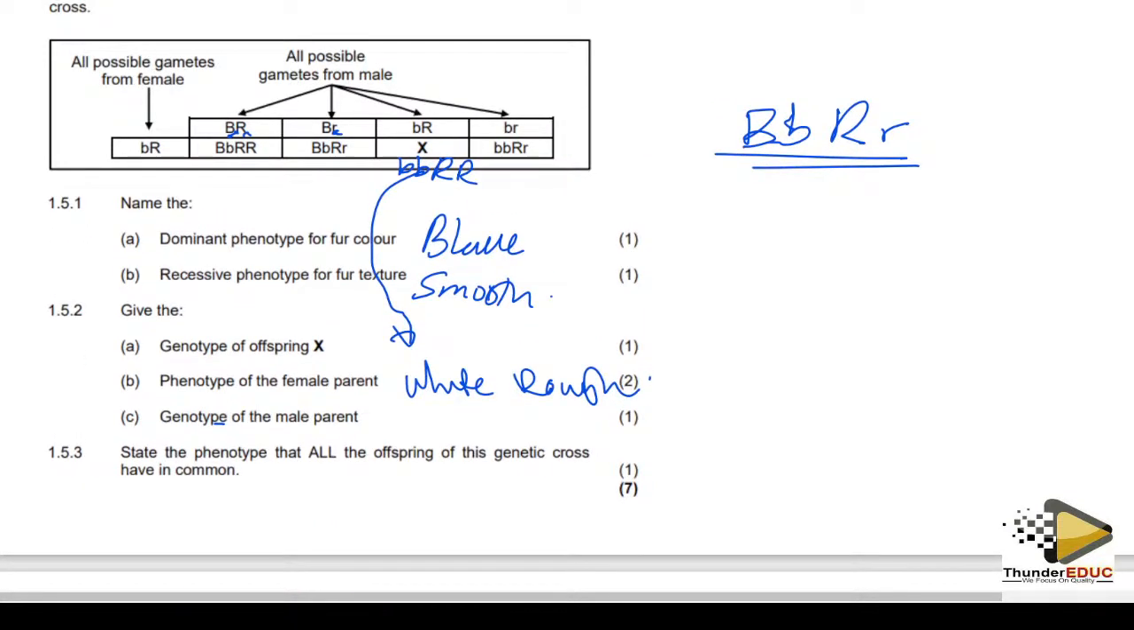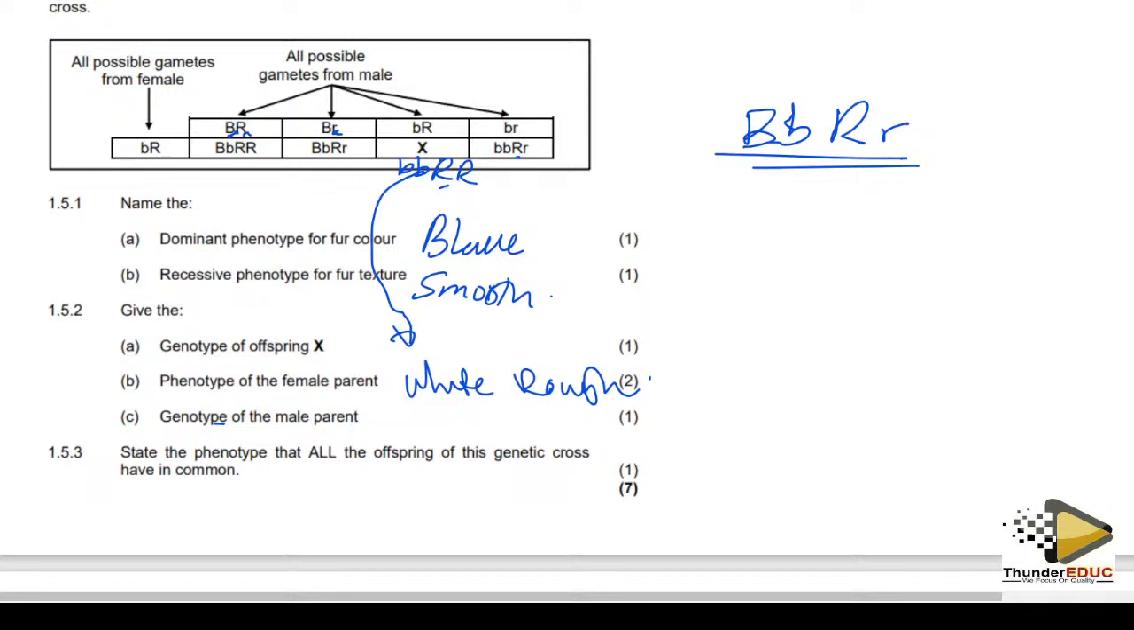Okay, come here and see. This one has a capital B. This one has no capital B, you see? So it can't be capital B. Capital R, this one has a capital R, and then also this one has a capital R. So basically, state the phenotype that all the offsprings of this genetic cross have in common.